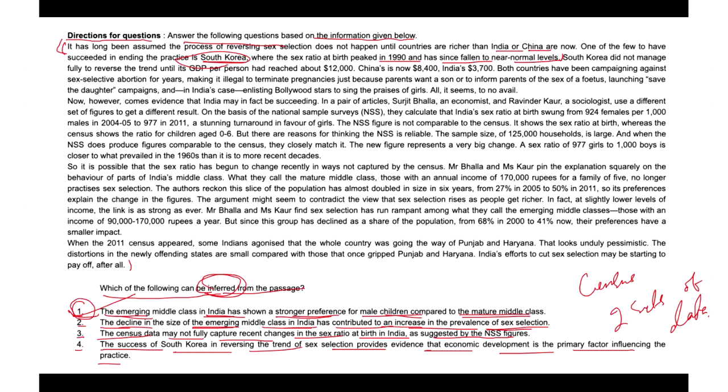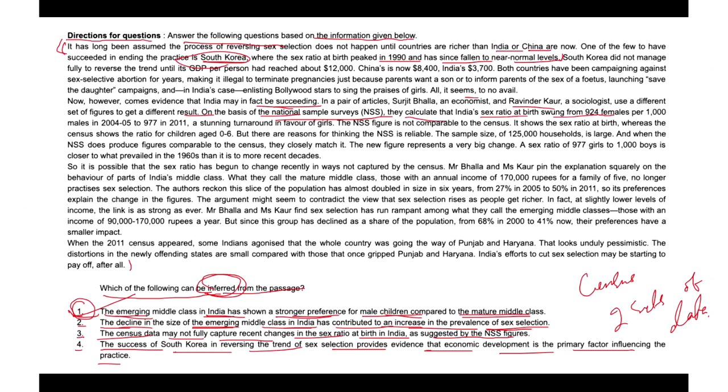If you read that sentence, it says: now, however, it becomes evident that India may in fact be succeeding in a pair of articles by Valia, an economist, and Ravinder Kaur, a sociologist, who use a different set of figures to get a different result. On the basis of the NSS, they calculate that India's sex ratio at birth swung from 9 to 4 females per 1,000 males, a stunning turnaround in favor of girls.